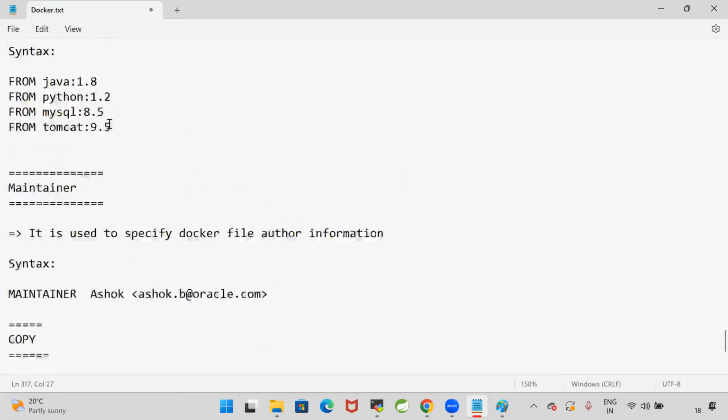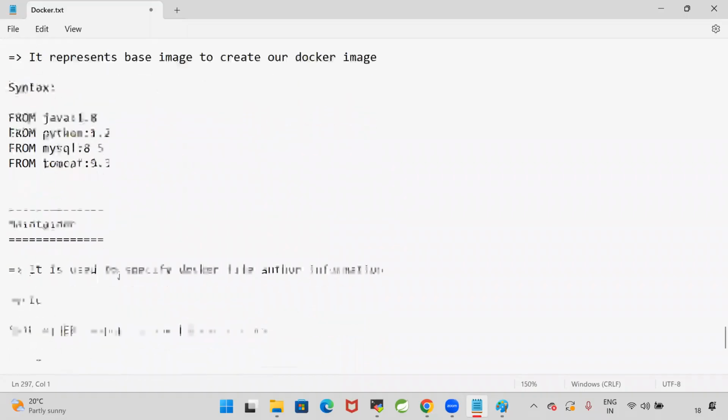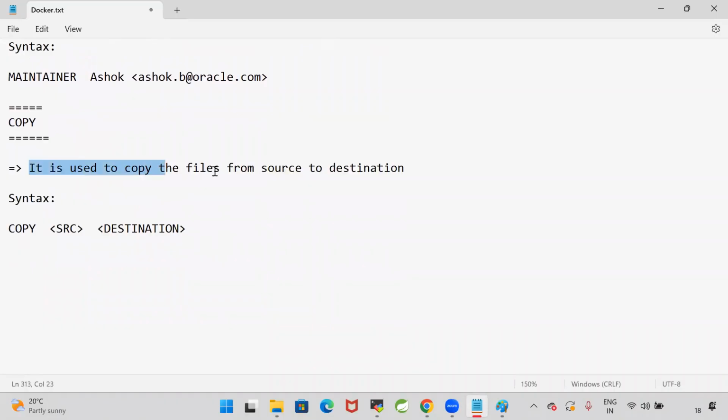FROM is used to specify the base image. MAINTAINER is used to specify the Docker file author information. COPY is used to copy the files from source to destination while creating the Docker image. When the Docker image is being created, then I want to copy some files from source to destination. Remember this point.